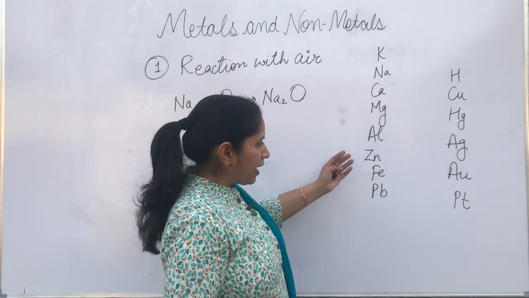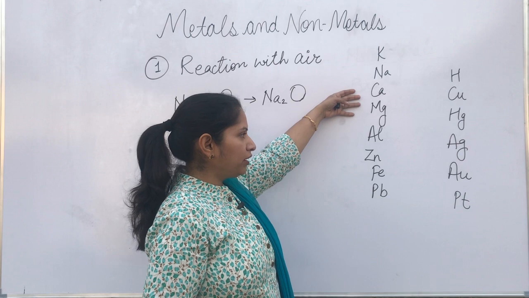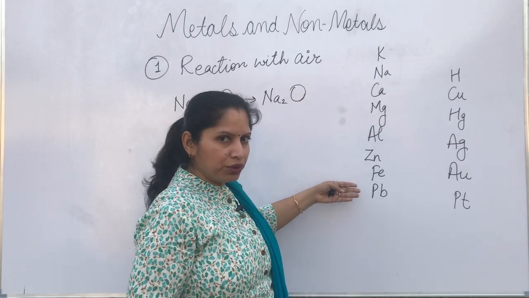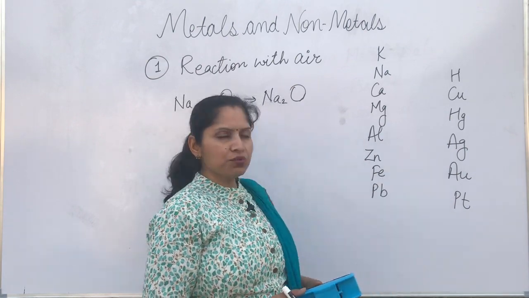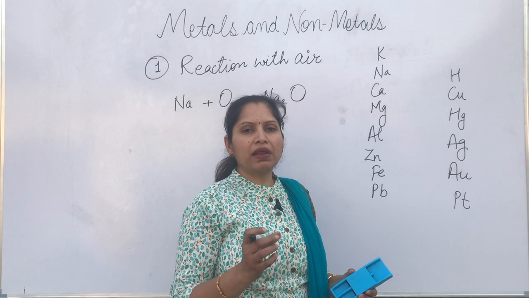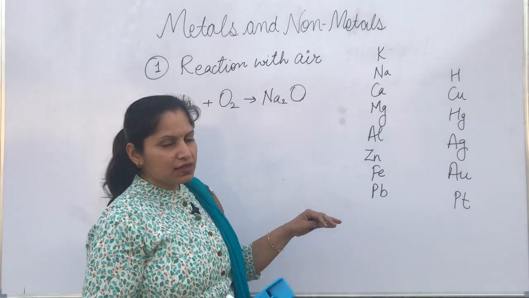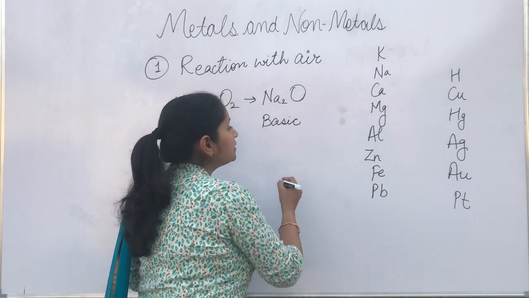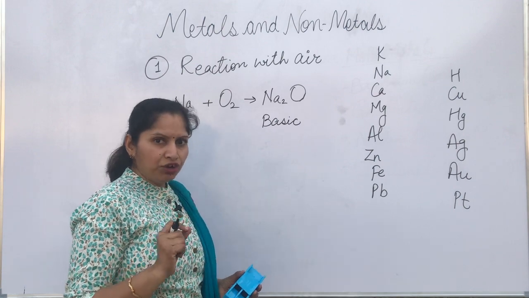Okay, so the more reactive elements are going to react, the very highly reactive metals are going to catch fire. The other metals like iron is not going to catch fire in its strip form. Similarly, copper also will not catch fire, but it will form a black layer of copper oxide. Now, these metal oxides are usually basic in nature, I told you, but some metal oxides are there which are having amphoteric nature.